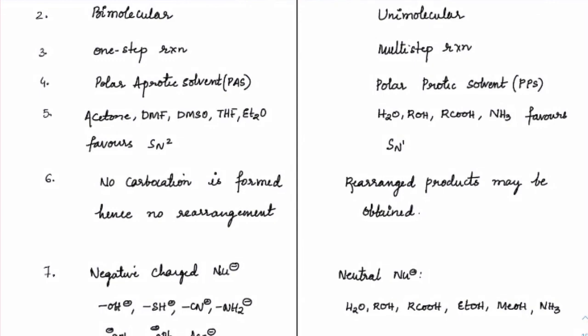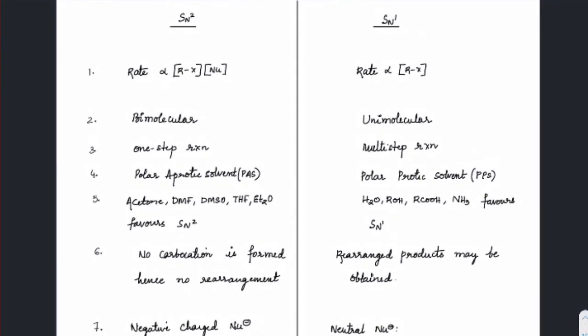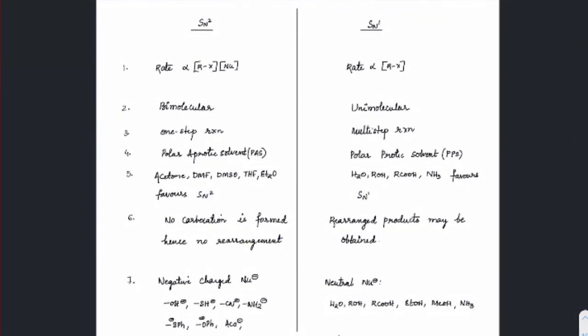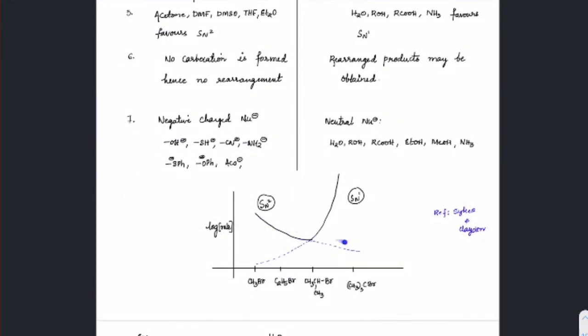Whenever you are solving the questions of SN1, SN2, this would be the quick synopsis. What all things are happening in SN1, what all things are happening in SN2. First, comparison of rate, molecularity, number of steps involved, which type of solvent, which are the favorable solvents, carbocation formation or not, which types of nucleophiles are used. Finally, how does the graph showcase?